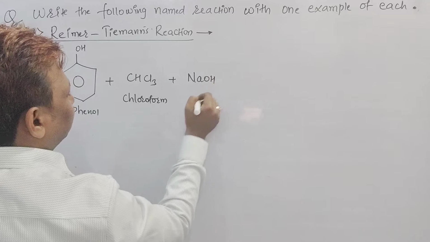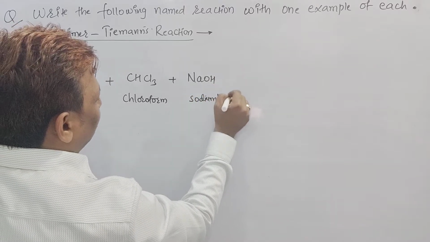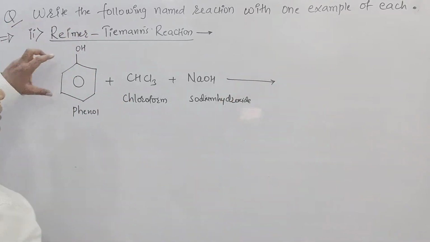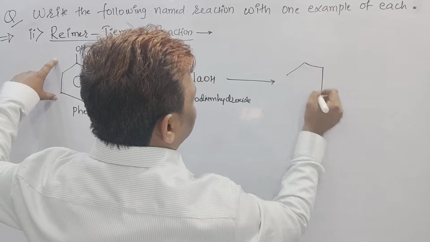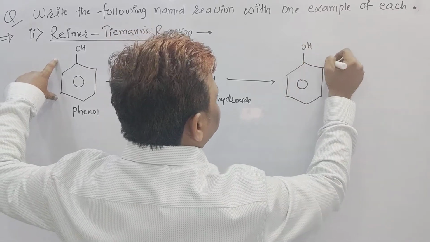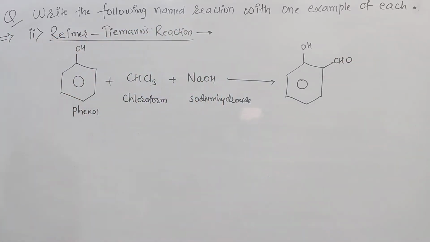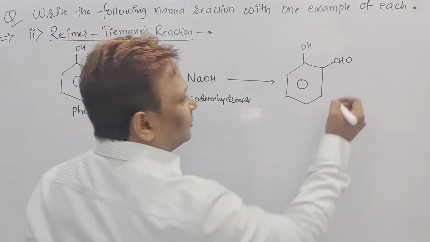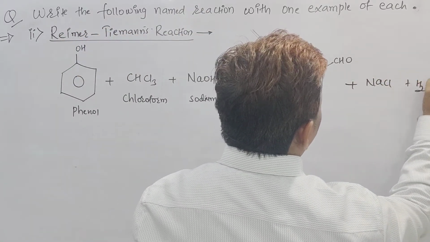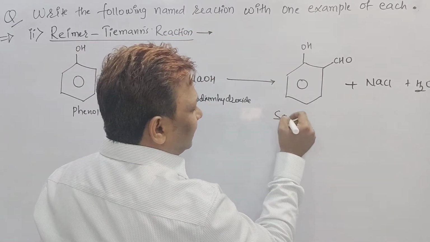But the reaction will take place in basic medium. What is the basic medium? NaOH, called sodium hydroxide. Right? Now it gives rise to what? Same thing, beta. Benzene ring is there, OH is there, the same. At this position put the CHO, called what, beta? Aldehyde group. The remaining is byproduct, sir. What is the byproduct, beta? Salt, that is NaCl, and H2O, that is water. But this compound is called salicylaldehyde.